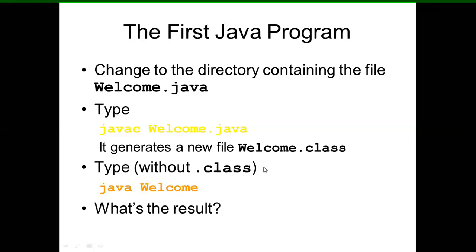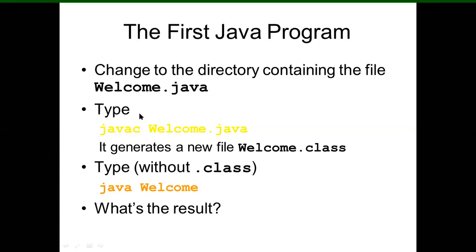Okay, without dot class. Then you can write here java welcome. Okay, so don't put dot class here. Then you can write as java welcome. Okay, so you can type as java and then file name. This is the file name. Okay, welcome. Just you are writing welcome only.